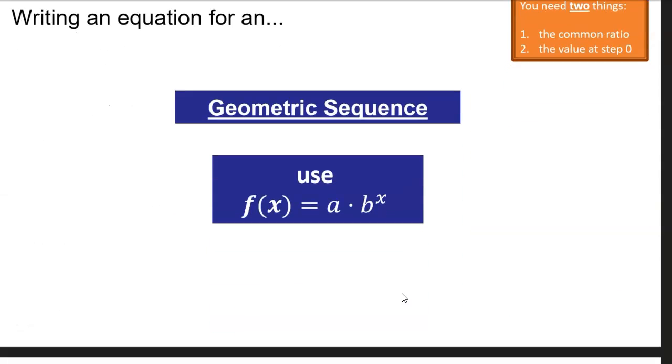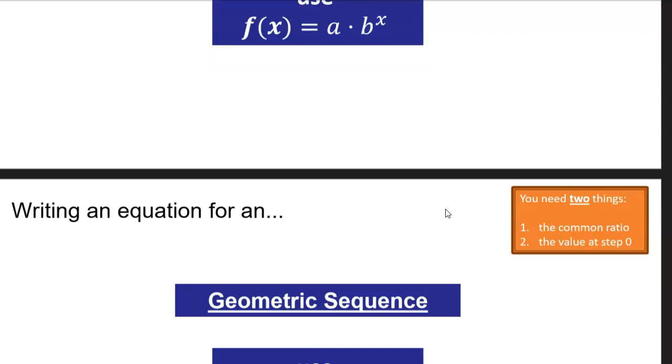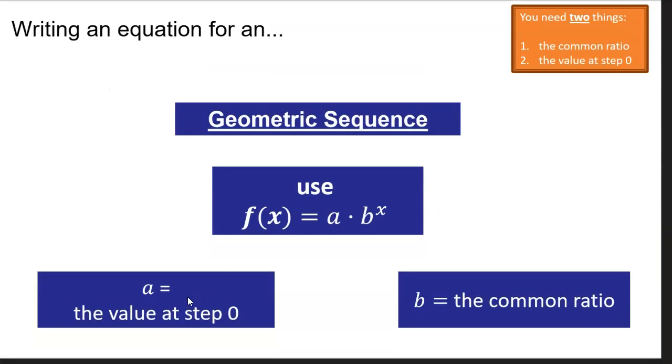Only now for the geometric sequence, we're going to use a different formula. We're going to use this function right here, a times b to the x, and there's that exponential we were expecting. So the 2 things we need are the common ratio and the value at step 0. A is going to be the value at step 0, the coefficient or the number out front, and then b is going to be the common ratio.